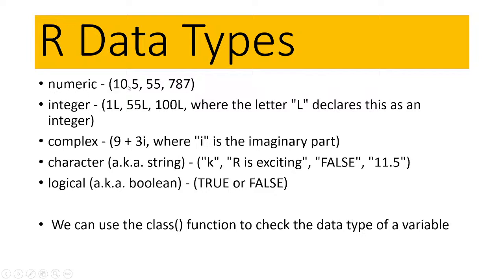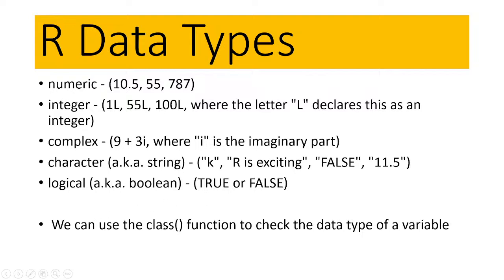So numeric, we can get this type of decimal value. Okay, it is numeric. And integer, where the letter L declares this is an integer. After the value we can put the L, it means that it is an integer. And complex, you can see a complex number is like 9 plus 3i, where i is the imaginary part. And character, it can be any character, like K or R. And logical is only for Boolean, true or false.